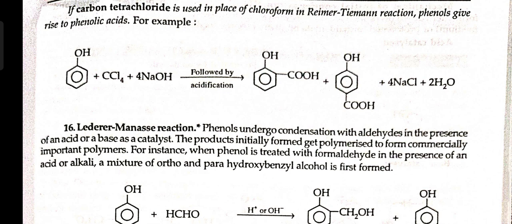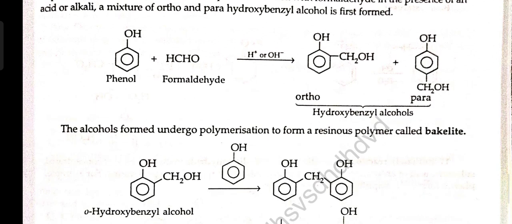Lederer-Manasse reaction. Phenol undergoes condensation with aldehyde in presence of an acid or a base as a catalyst. The product initially formed gets polymerized to form a commercially important polymer. For instance, when phenols are treated with formaldehyde in presence of an acid or alkali, a mixture of ortho and para hydroxybenzyl alcohol is first formed. The alcohol formed undergoes polymerization to form a resinous polymer called bakelite.